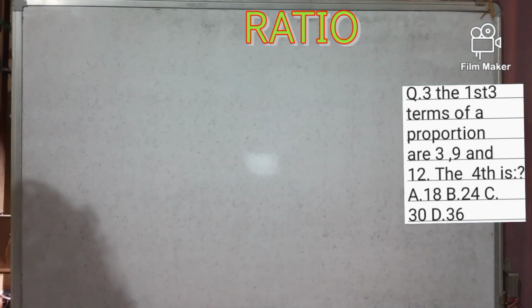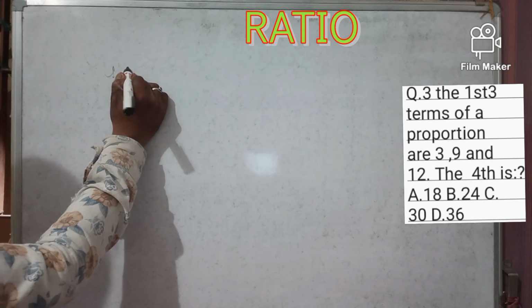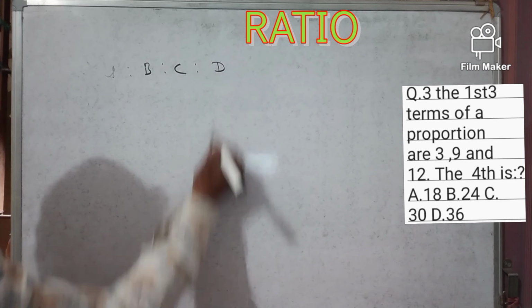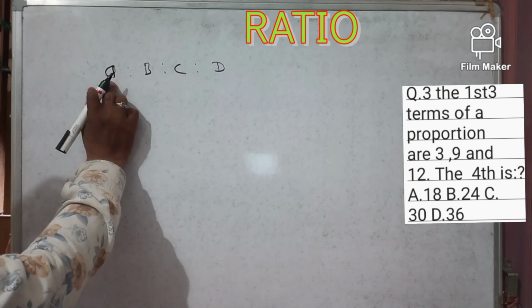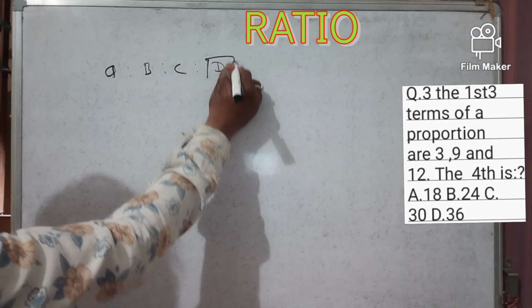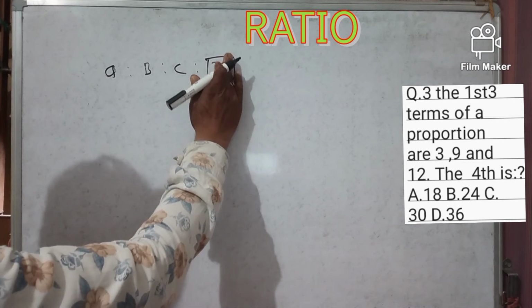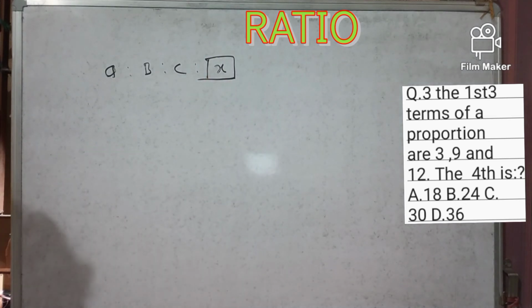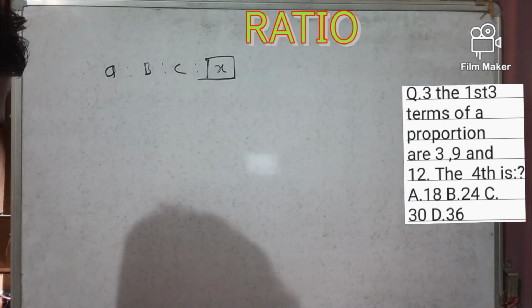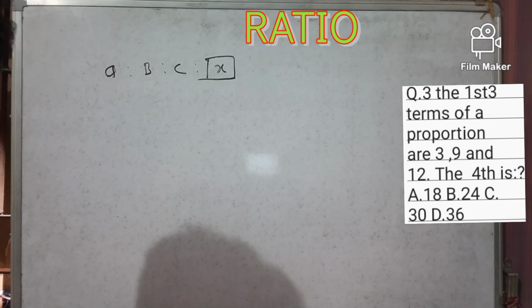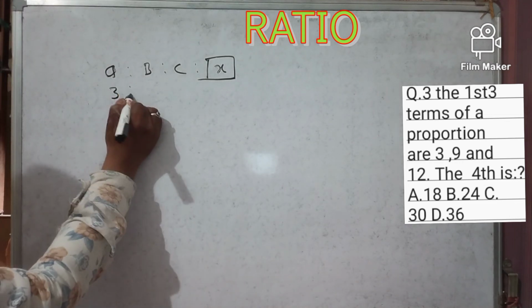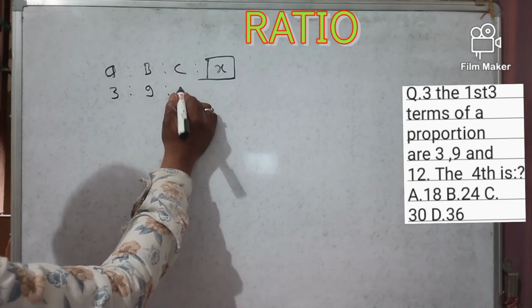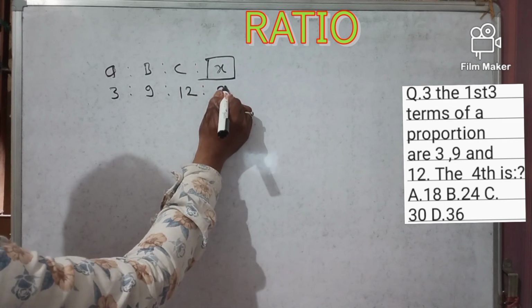So now see here. Suppose A ratio B ratio C. So what will be D? This is 1, 2, 3. Our target is to find D. Suppose D is not known, so take it as X. Now A is 3, B is 9, and C is 12. 3 ratio 9 ratio 12 ratio X. Our target is to find X.